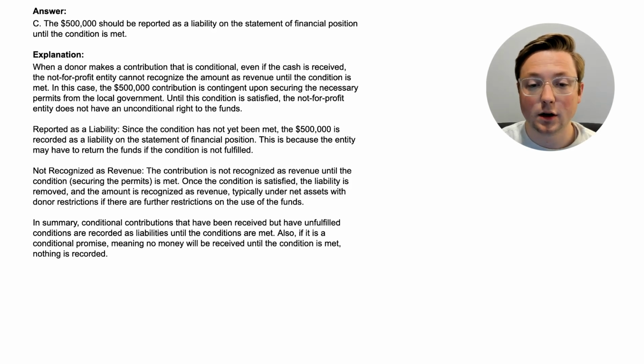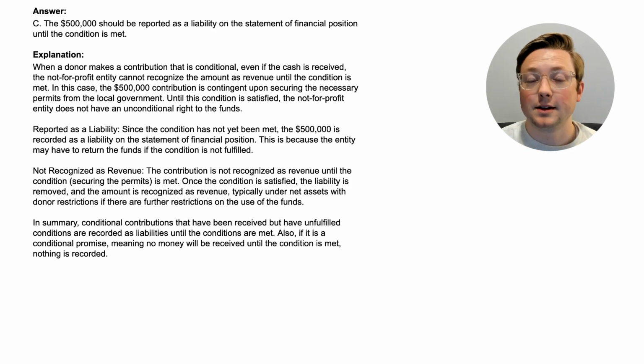When a donor makes a contribution that is conditional, even if the cash is received, the not-for-profit entity cannot recognize the amount as revenue until the condition is met. In this case, the $500,000 contribution is contingent upon securing the necessary permits from the local government. Until this condition is satisfied, the not-for-profit entity does not have an unconditional right to the funds. So they have to report it as a liability. Since the condition has not yet been met, the $500,000 is recorded as a liability on the statement of financial position. This is because the entity may have to return the funds if the condition is not fulfilled.